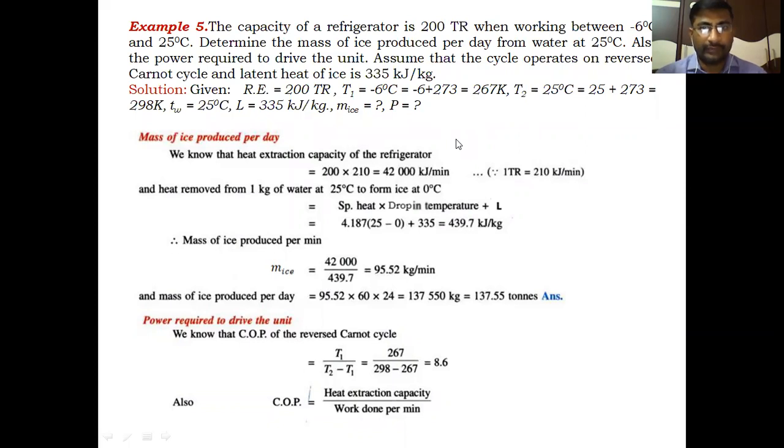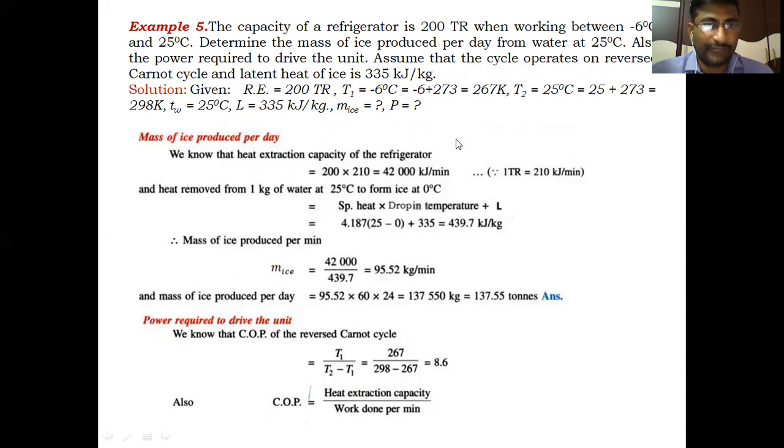Till now, in yesterday's class, we discussed the problems for some work examples on reverse Carnot cycle. Today's class, we will go for another problems. There are some other problems on reverse Carnot cycle in detail.